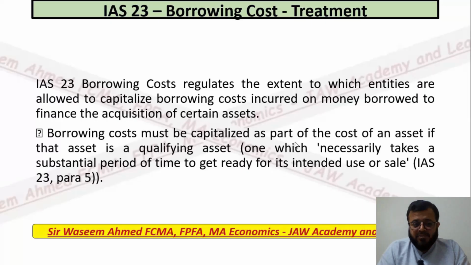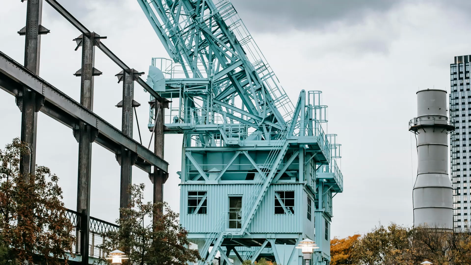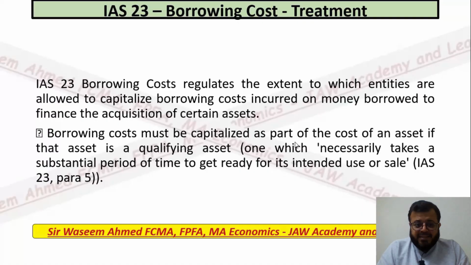If it is a qualifying asset as per IAS 23, which I just explained, and you are taking a loan, whatever you are paying extra in the form of interest has to be classified as part of the cost of that asset. And you can add this cost until the asset is completed. We will go into more detail on the further criteria and technicalities of this IAS.